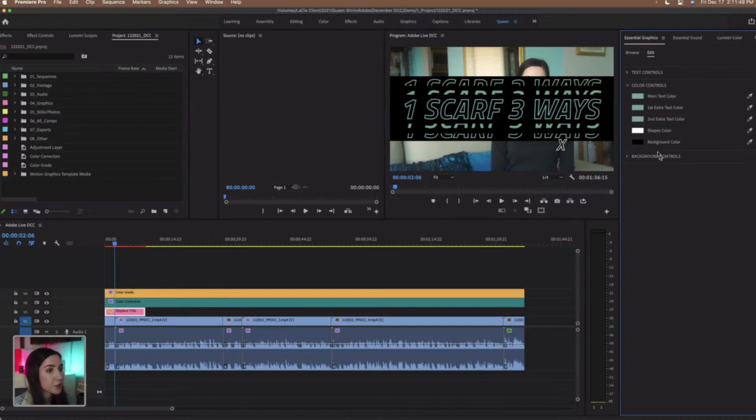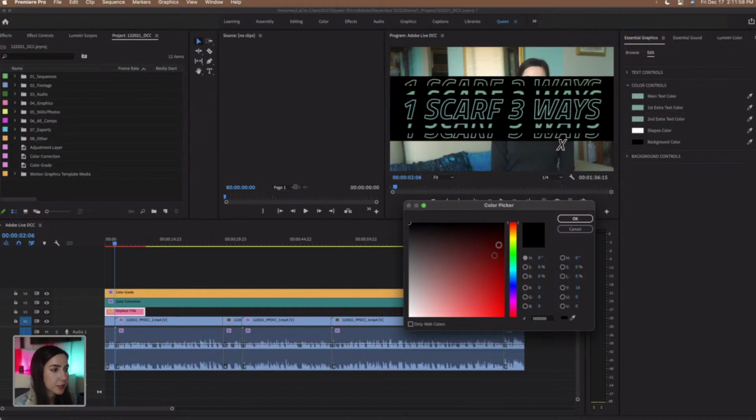Now the last option that we have for our color controls is our background color. So right now it is set to black, and I think for this video that actually works perfectly. But if we were to change it to another color, let's just quickly do that and see what it looks like.